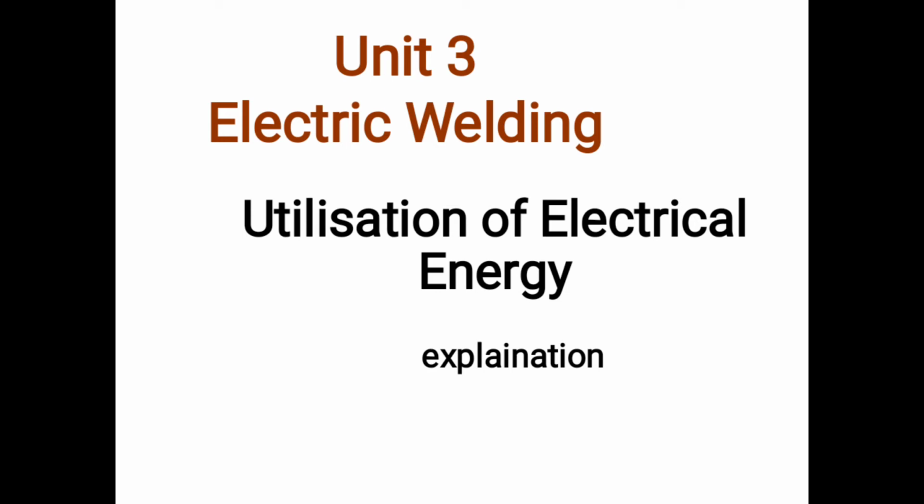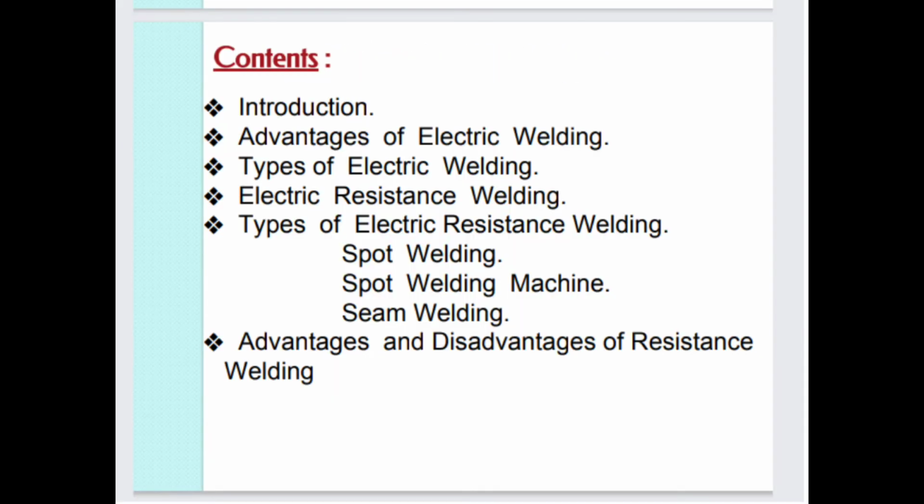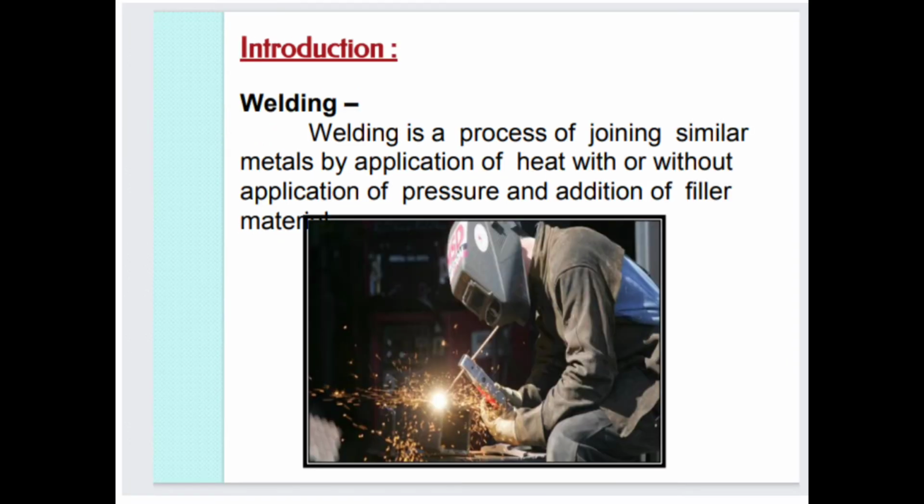Today's topic is electric welding, unit number 3 in utilization of electrical energy. First of all, these are the contents: the introduction, advantages of electric welding, types of electric welding, electric resistance welding, types of electric resistance welding, that are the spot welding machine and seam welding, and the advantages and disadvantages of resistance welding. So this is the 1.1.